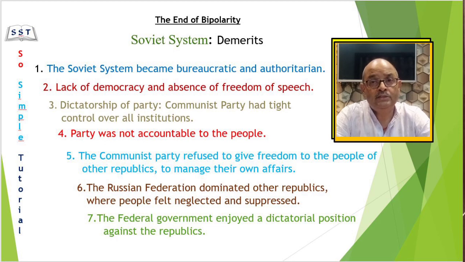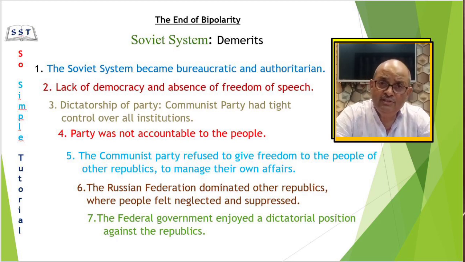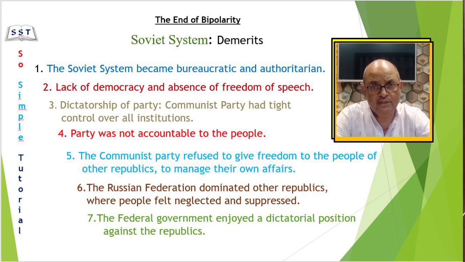Dear students, the USSR was made of several republics, and the Republic of Russia was just one of them. But in reality, Russia dominated everything, and people from other regions felt neglected and often suppressed. The constitution had introduced a federal system of government in the country.